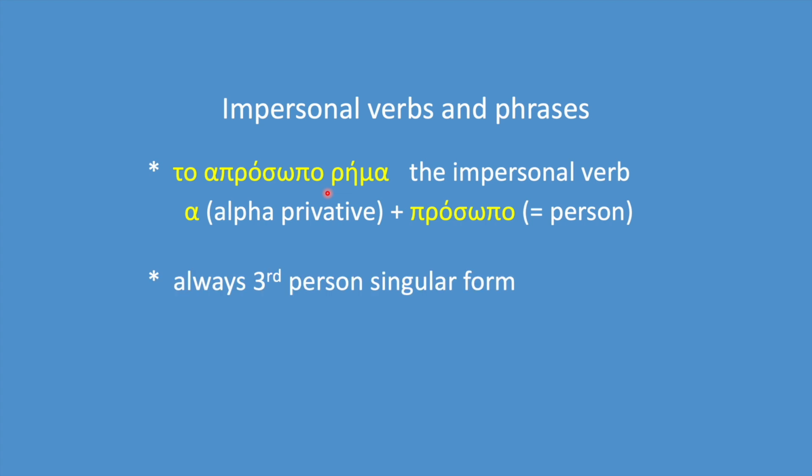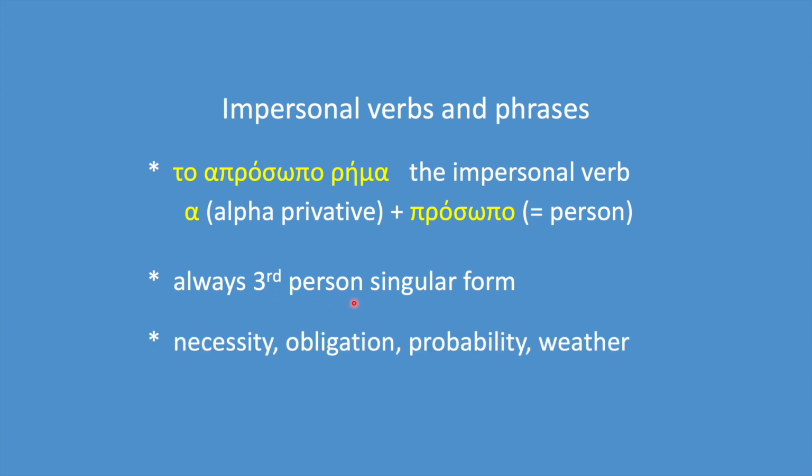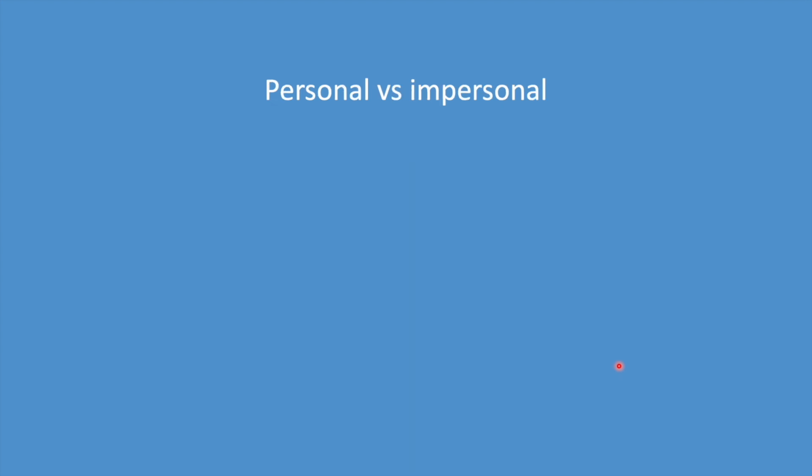Impersonal verbs are always in the third person singular form. They are used to express abstract concepts such as necessity, obligation, probability, and they are also used in describing weather conditions. Let's see the difference between a personal verb and an impersonal verb.